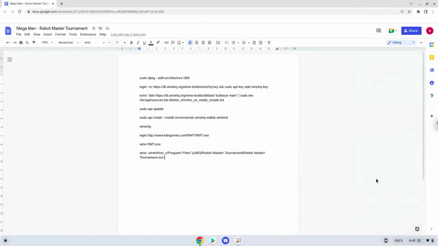Hello. Today we are looking at how to install Mega Man Robot Master Tournament on a Chromebook. Firstly, we will enable Linux apps on our device. To do this, we will go to our system settings and click on the advanced section on the left panel.